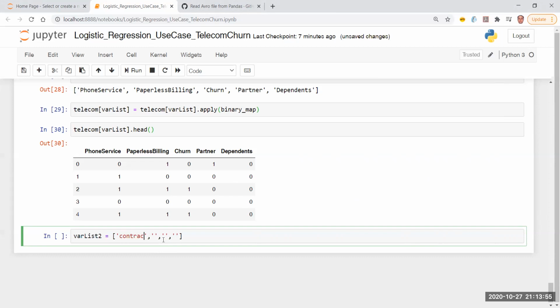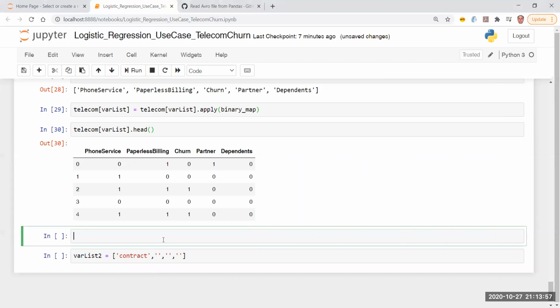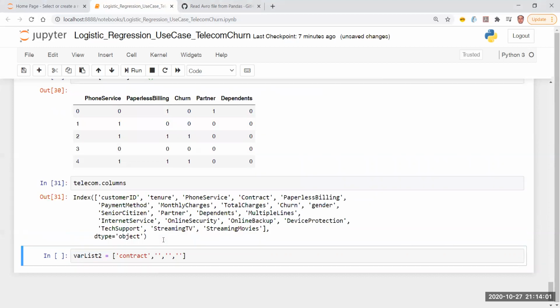I'll create a field over here and I'm going to say telecom.columns. Okay, the first field I'm going to take over here is the contract field. Customer ID I'm not going to consider. I've already told you ID of a customer does not make any sense, right? My name is something, it does not really define me. Had my name been something different, we would still be having the session, right?